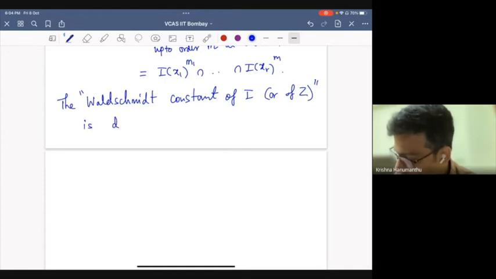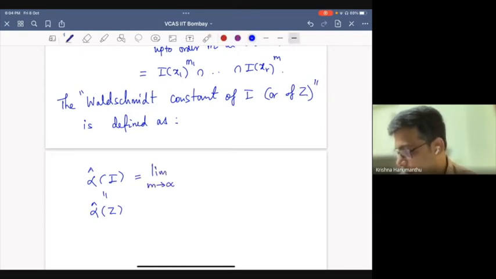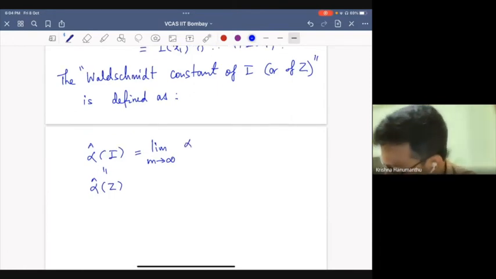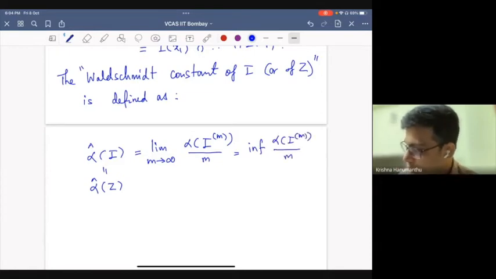is defined as, so I'll write it here. So alpha check of I, and this alpha check of Z, depending on your perspective, is simply the limit as you go to infinity, which is also the infimum. I realize that I haven't defined something here. I will do that now. So alpha of I is the initial degree.